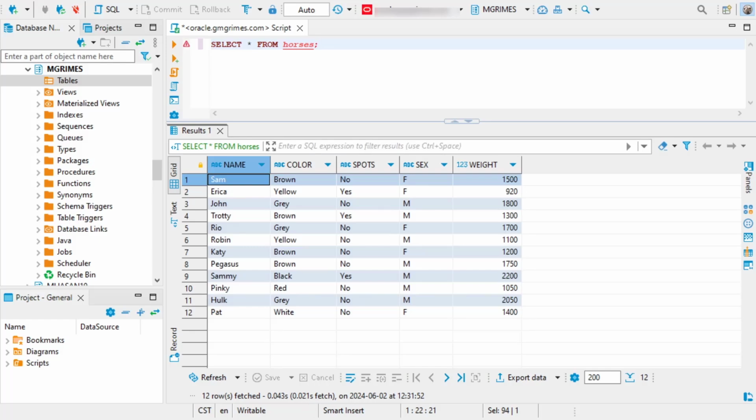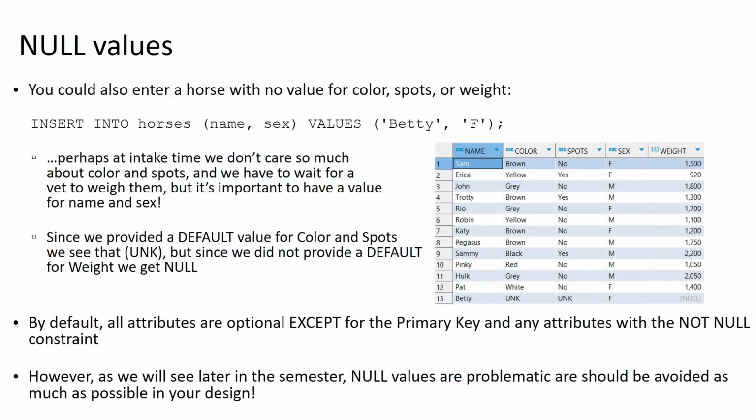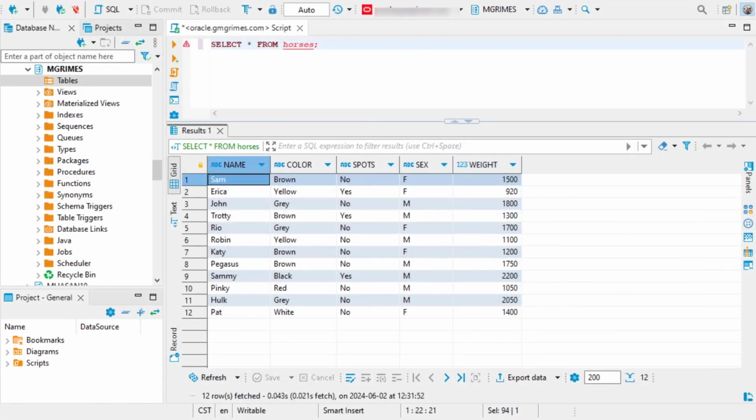all of these horses. Now we could also insert a horse that doesn't have a value for color, spots, or weight. We could just provide values for name and sex. And since in our DDL code we provided a default value for color and spots of unknown, that will automatically be applied. And if we didn't specify any default value for weight, weight is just going to have a value of null.